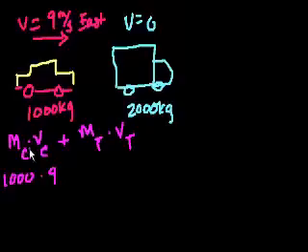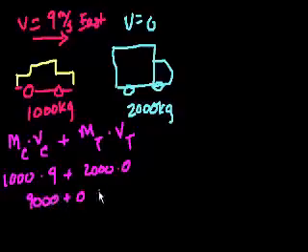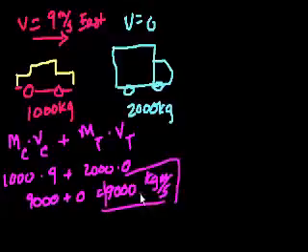So as you can imagine, the unit of momentum would be kilogram meters per second. So it's 1,000 times 9 kilogram meters per second, but I won't write that right now just to keep things simple or so I save space. And then the mass of the truck is 2,000. And what's its velocity? Well, it's 0. It's stationary initially. So the initial momentum of the system, this 2,000 times 0, is 9,000 plus 0, which equals 9,000 kilogram meters per second. That's the momentum before the car hits the back of the truck.